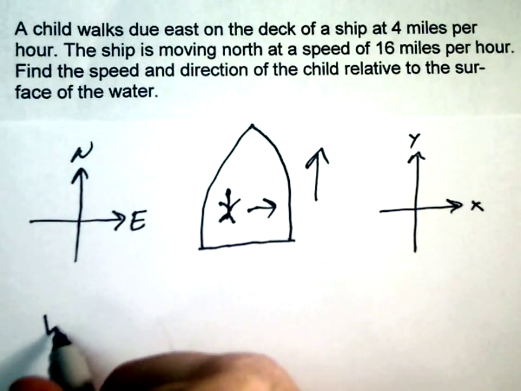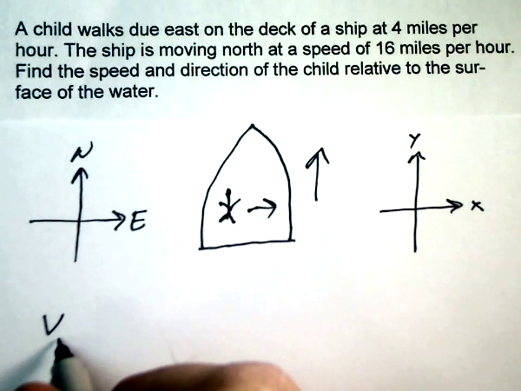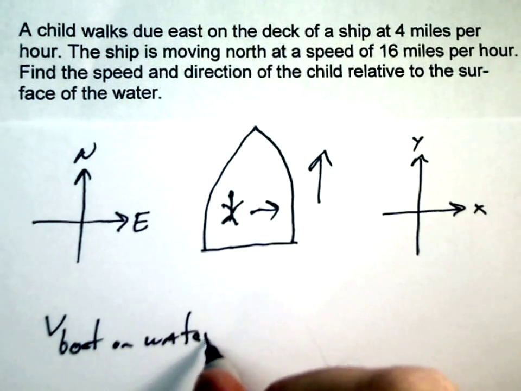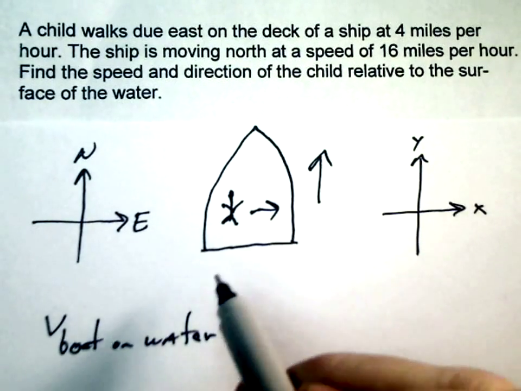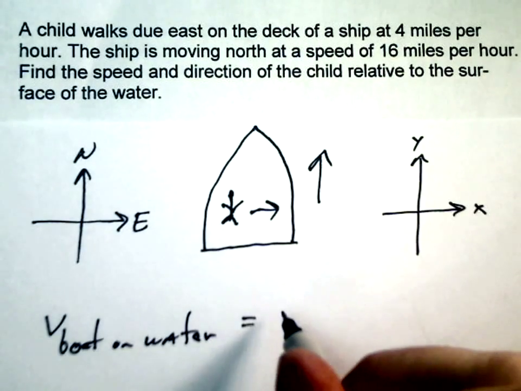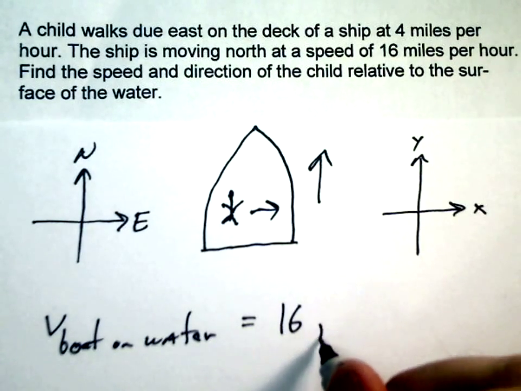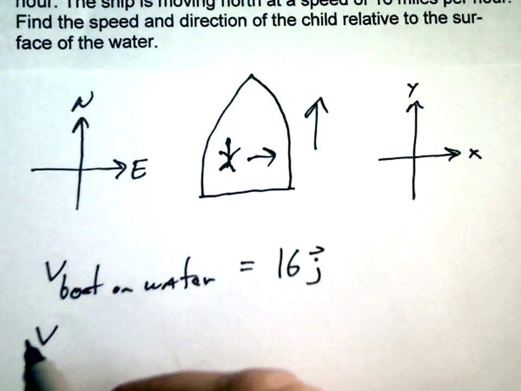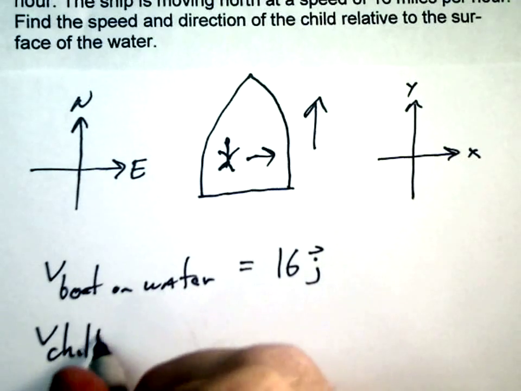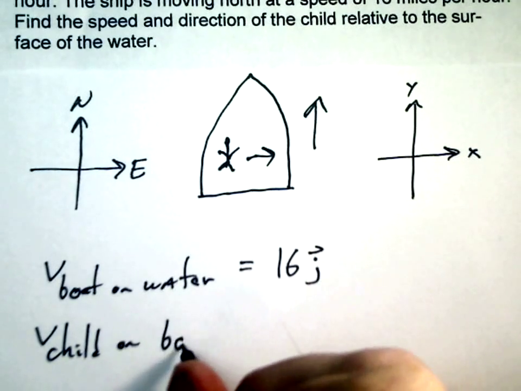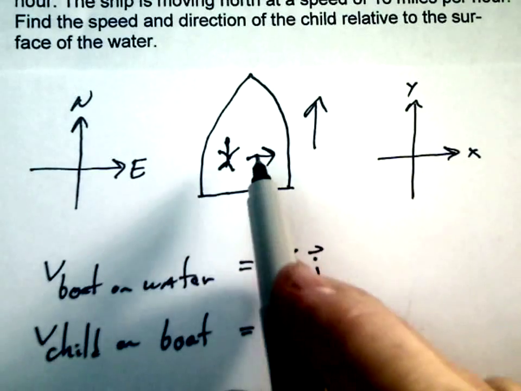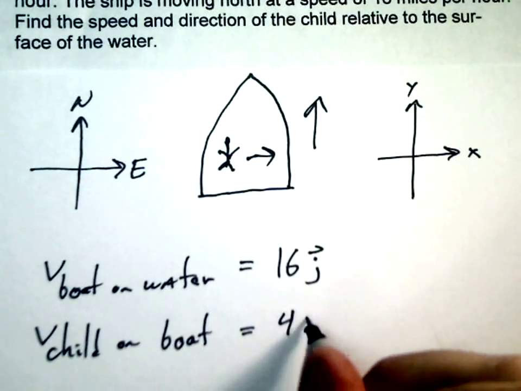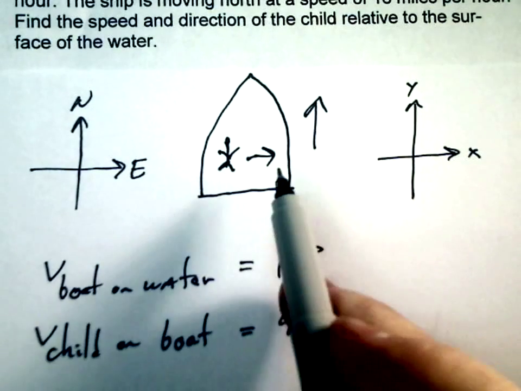So we know the velocity of the boat on the water is, well, it's 16 north, so I'm going to say it is 16j. It's a vector. And the velocity of the child on the boat, well, it's in the x direction at 4 miles per hour, so it's 4i. And these are going to add.